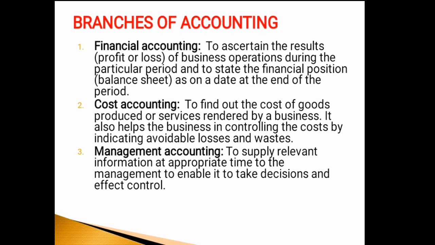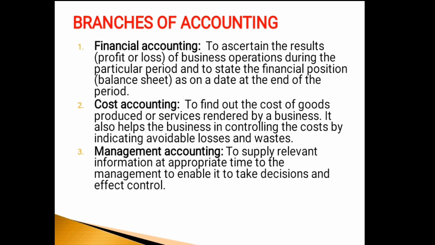Next, let us discuss the branches of accounting. To meet the ever-increasing demands made on accounting by different interested parties such as owners of the business, management, creditors, taxation authorities, etc., various branches have come into existence. They are as follows.